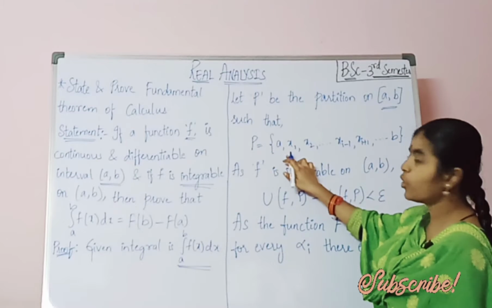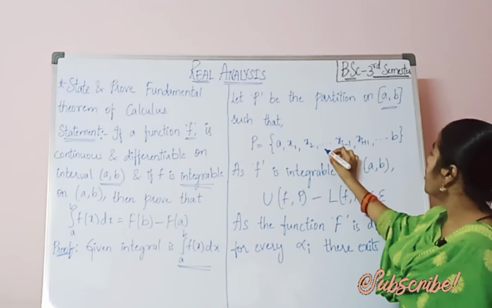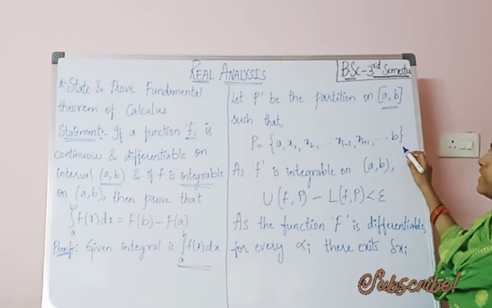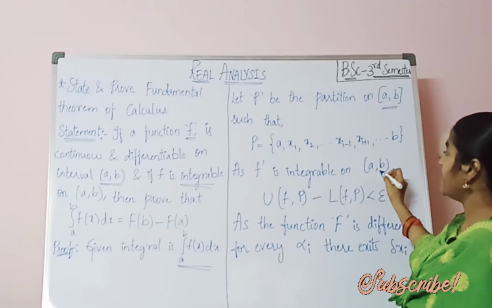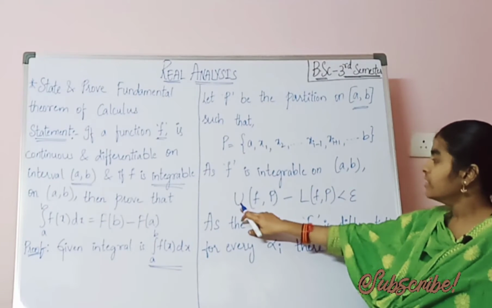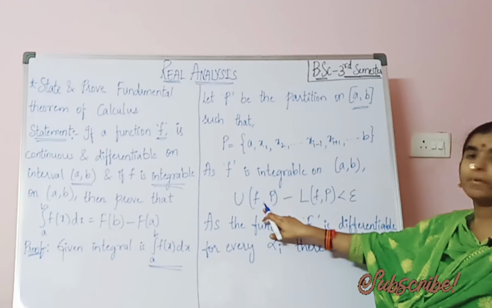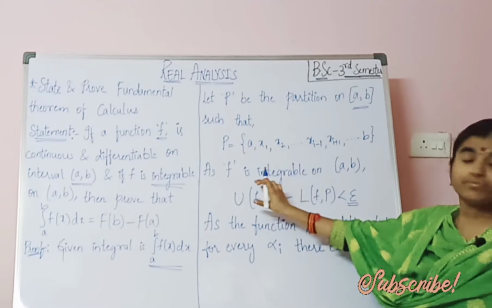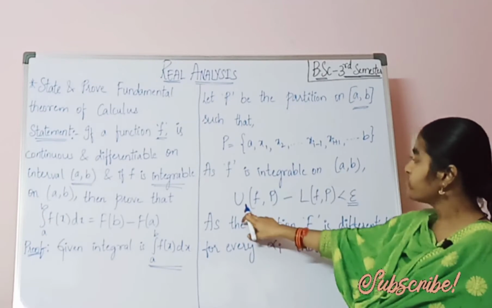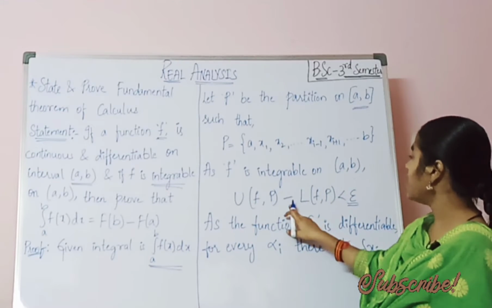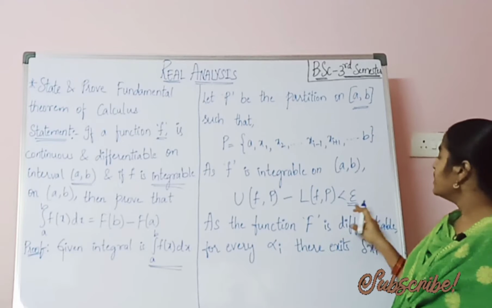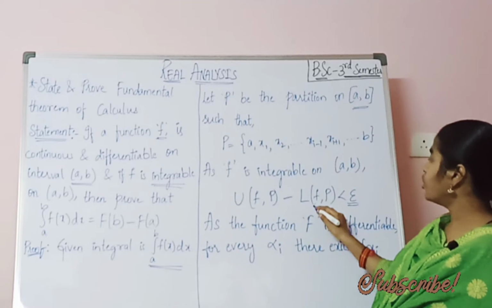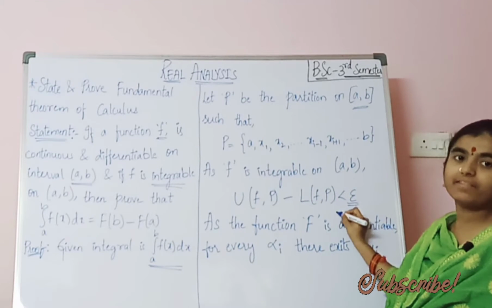So P equals a, x1, x2, and so on up to x(i-1), x(i), x(i+1), and so on up to b. As f is integrable on [a, b], then U(f, P) minus L(f, P) should be less than epsilon. That is, the upper bound of the function f for P minus the lower bound of the function f for P should be less than epsilon.